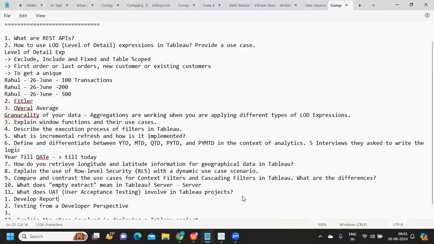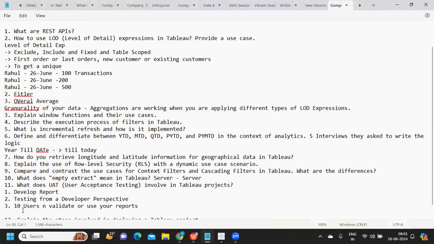Say the expectation is that 100 users will use your report, so in UAT at least 10 users, important or critical users of the business, will come and validate or use your reports. They will check all the functionality, verify the data, and check the visualizations.